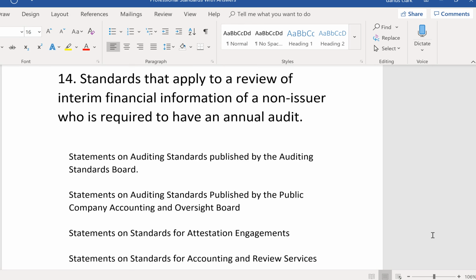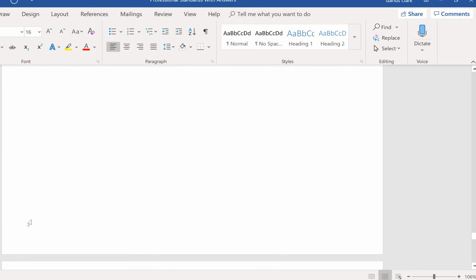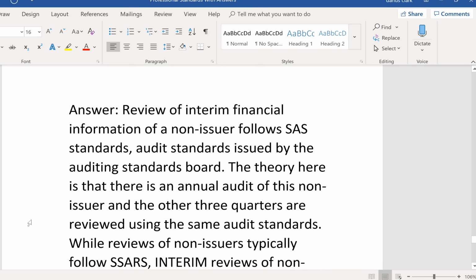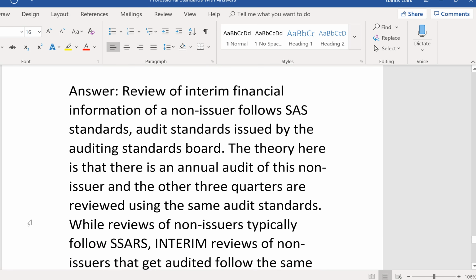Well, those standards for the review would follow the same standards for the required audit, and that would be statements on auditing standards published by the Auditing Standards Board. So a review of interim financial information of a non-issuer follows statements on auditing standards issued by the Auditing Standards Board. The theory here is that there's an annual audit of this non-issuer, and the other 3 quarters are reviewed using the same audit standards as the annual audit.